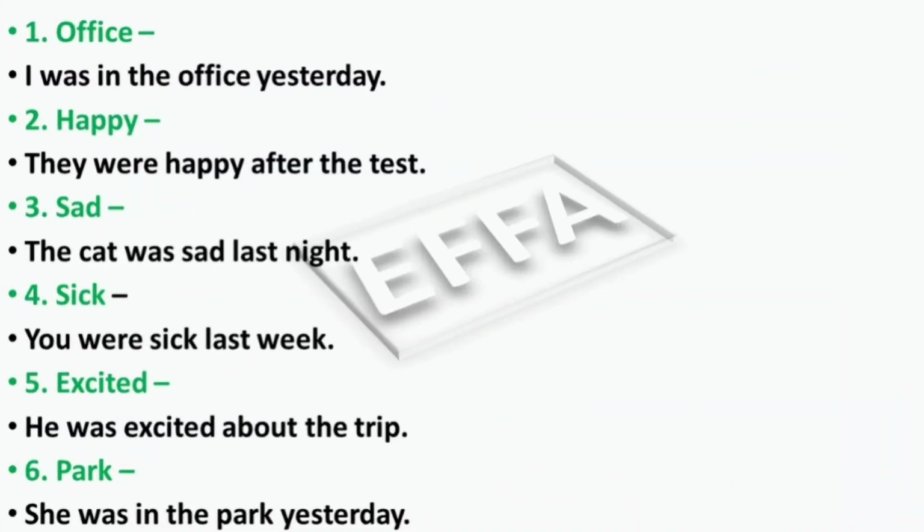Now we have some useful vocabulary words with examples. I'll pronounce them and then you should memorize them. Office. I was in the office yesterday. Happy. They were happy after the test. Sad. The cat was sad last night. Sick. You were sick last week. Excited. He was excited about the trip. Park. She was in the park yesterday.